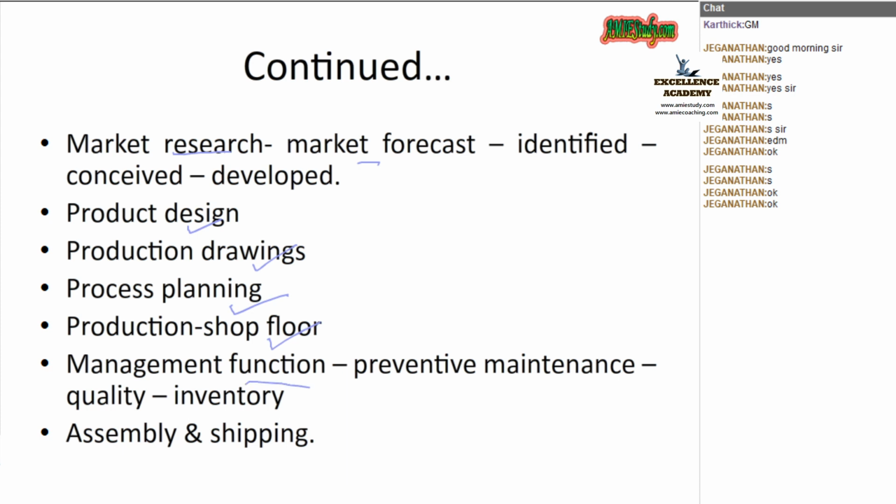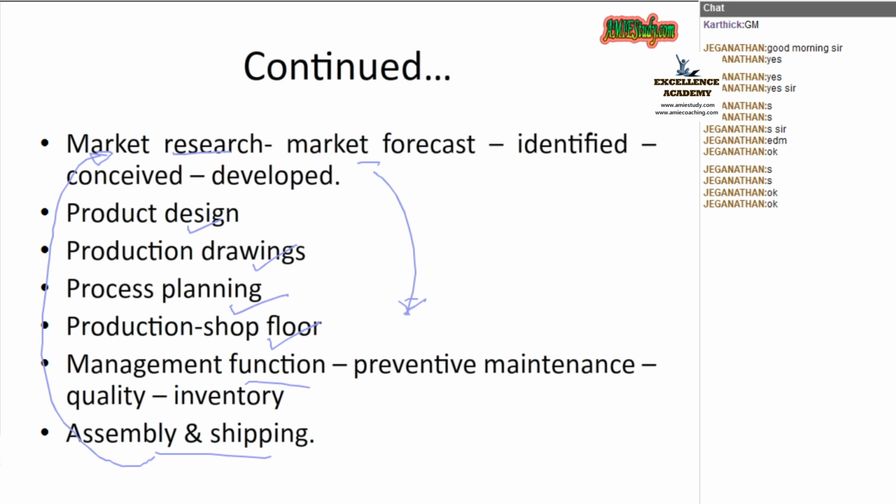Then management function, that means preventive maintenance. That is, we have to take care of maintenance and inventory. That also should come under the manufacturing section. And finally, assembly and shipping. And hence, this is a loop. Again, the market is there. Again, assembly, shipping to the market. Then again, they will research the market, they will forecast the market, and then they will identify and conceive it. Again, they will develop their existing plan. Hence, this will be a cycle, a closed loop.